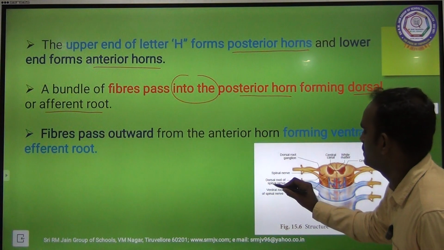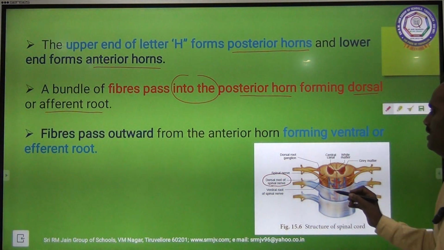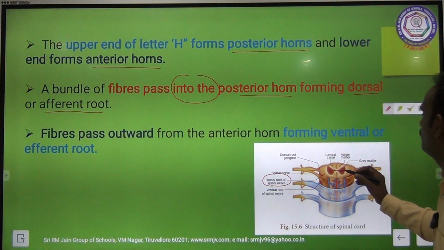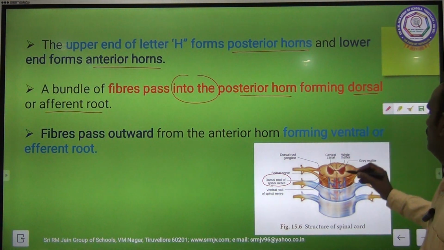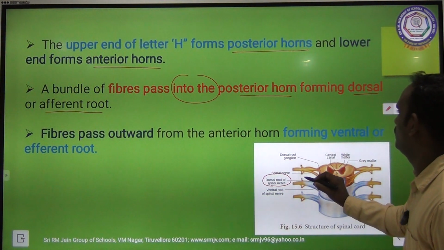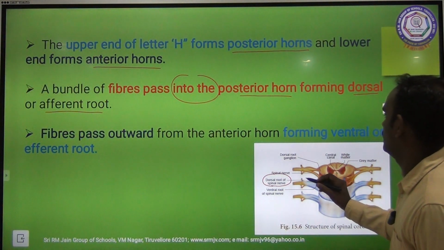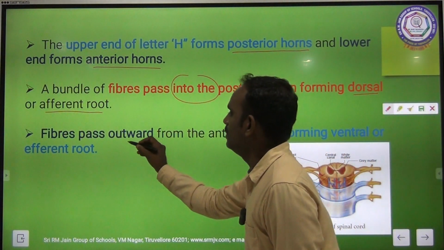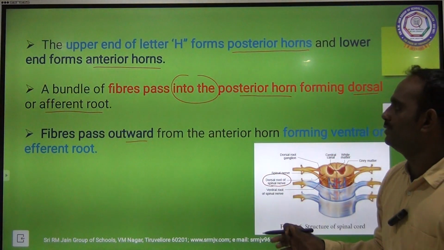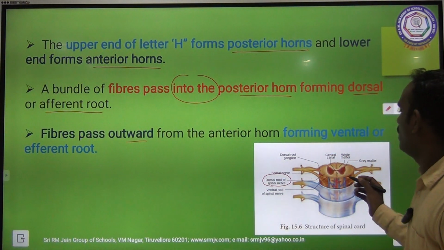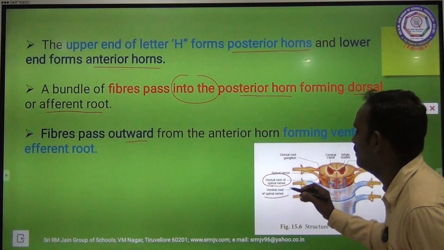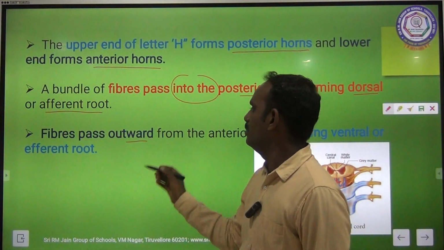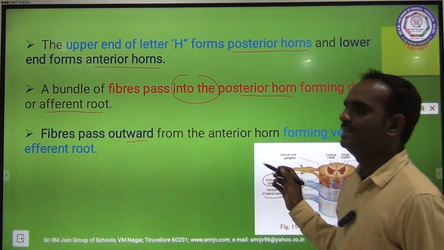See here, the dorsal root of spinal cord: a bundle of nerve fibers passes into the posterior horn, this is the posterior end. Then the fibers come outwards from the anterior horn, forming the ventral root of the spinal cord, that is called ventral or efferent root, outside from the anterior.